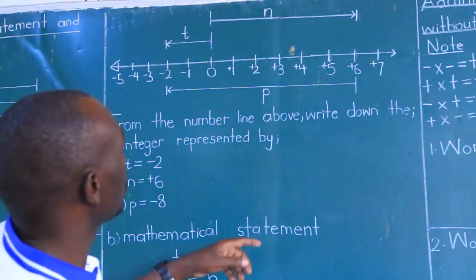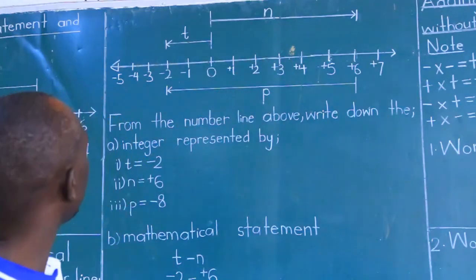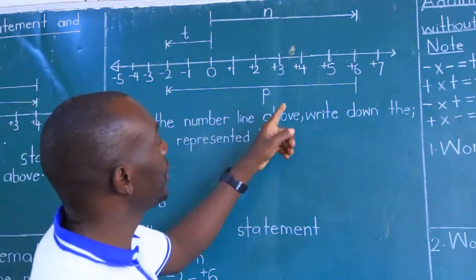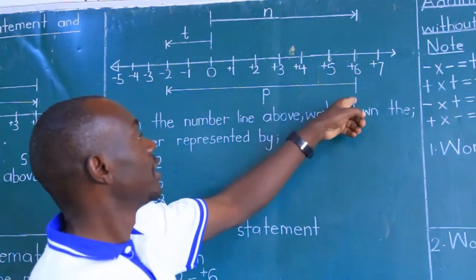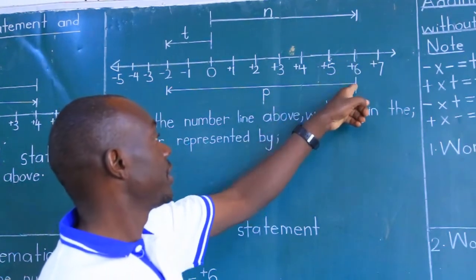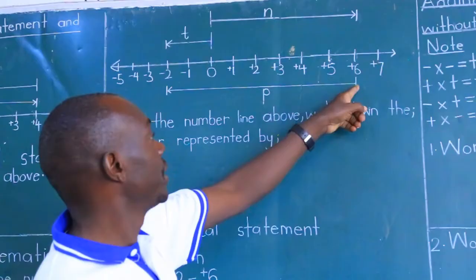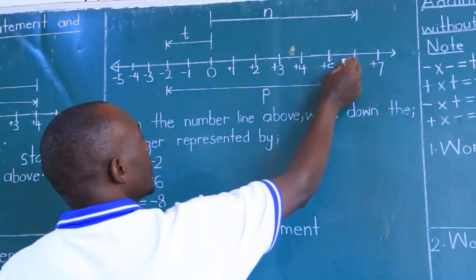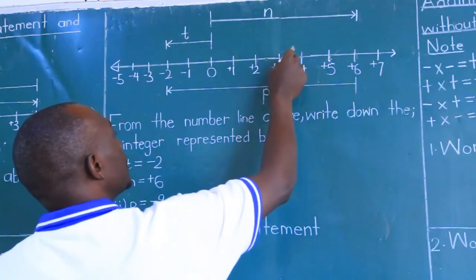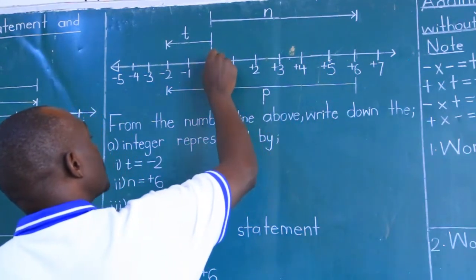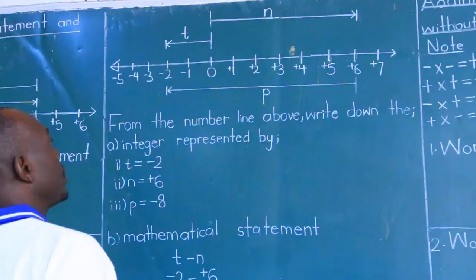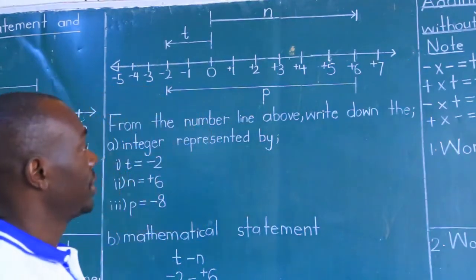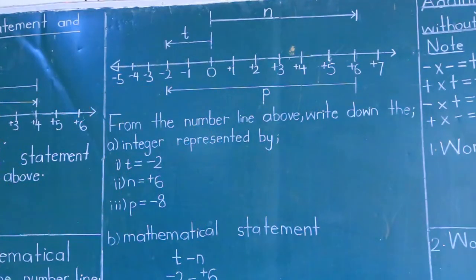No, N equals positive 6. Then count integer P. It starts from positive 6. Wherever you see this, it means that's the origin. It goes towards the negative direction. So you count in negatives: negative 1, negative 2, negative 3, negative 4, negative 5, negative 6, negative 7, negative 8. So integer P is a negative 8.